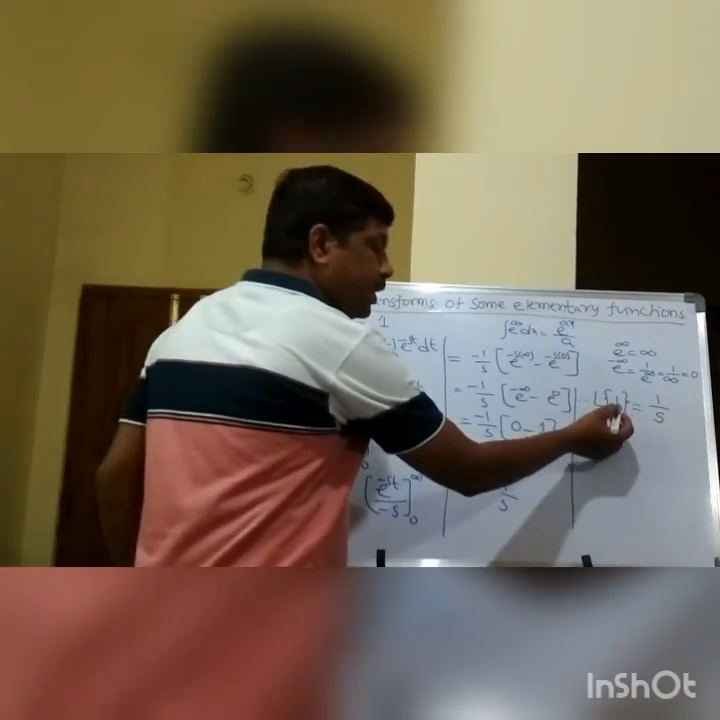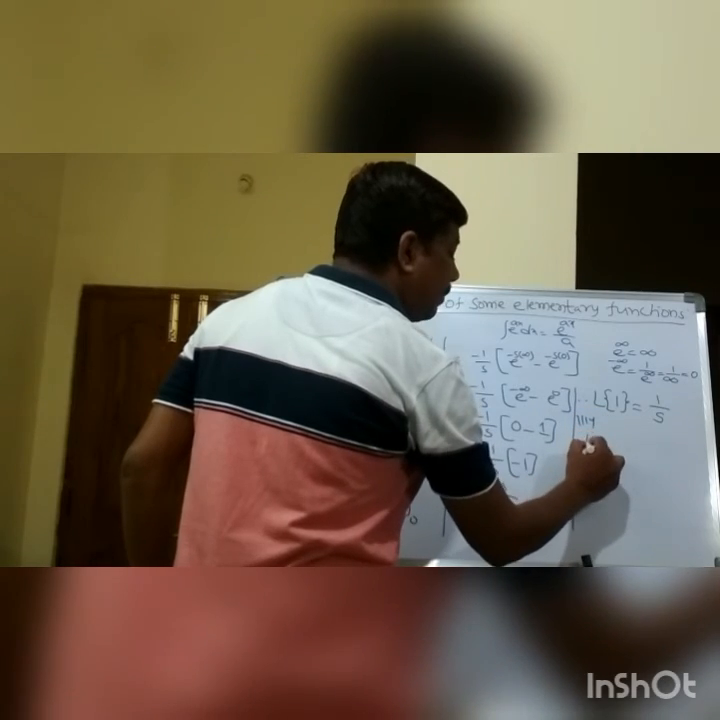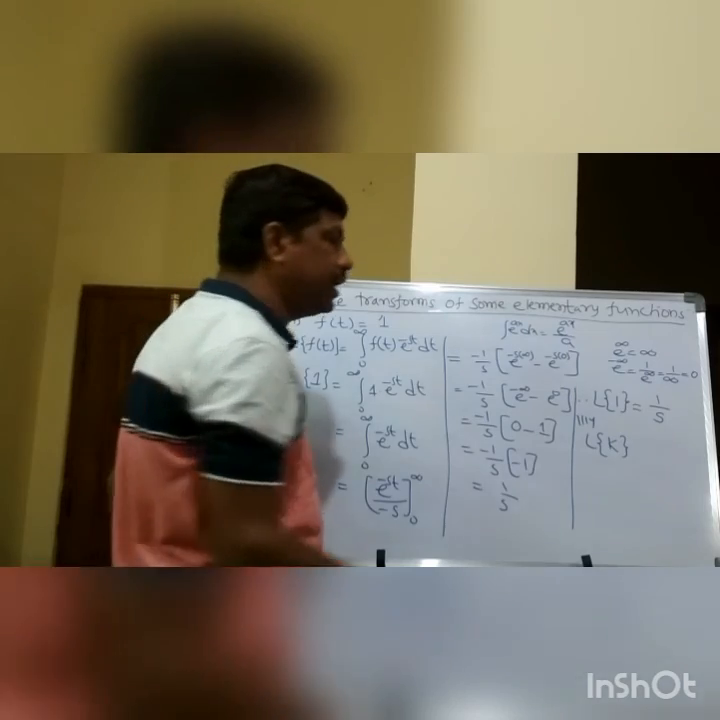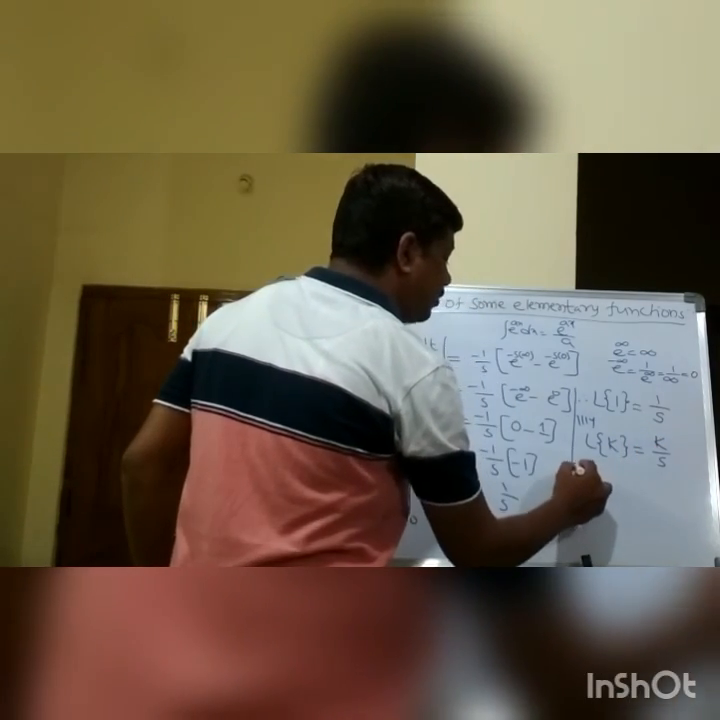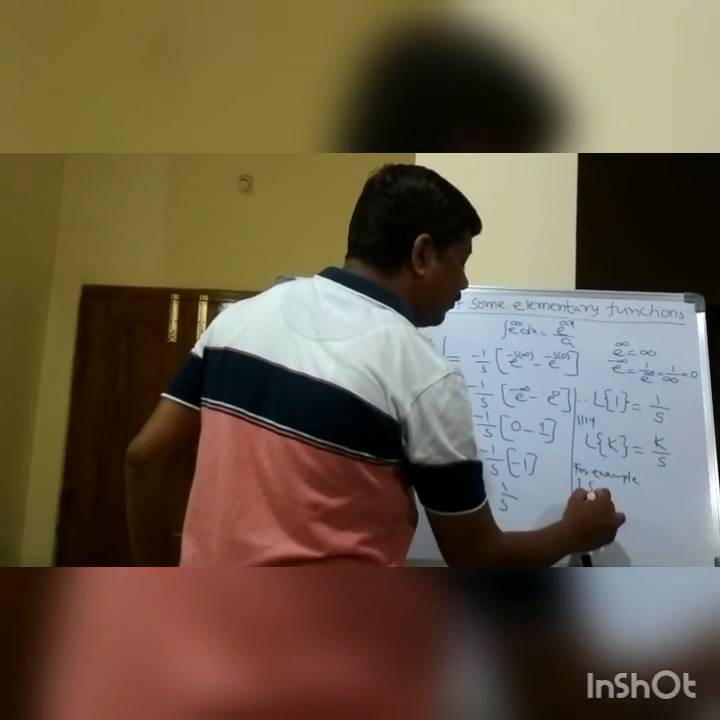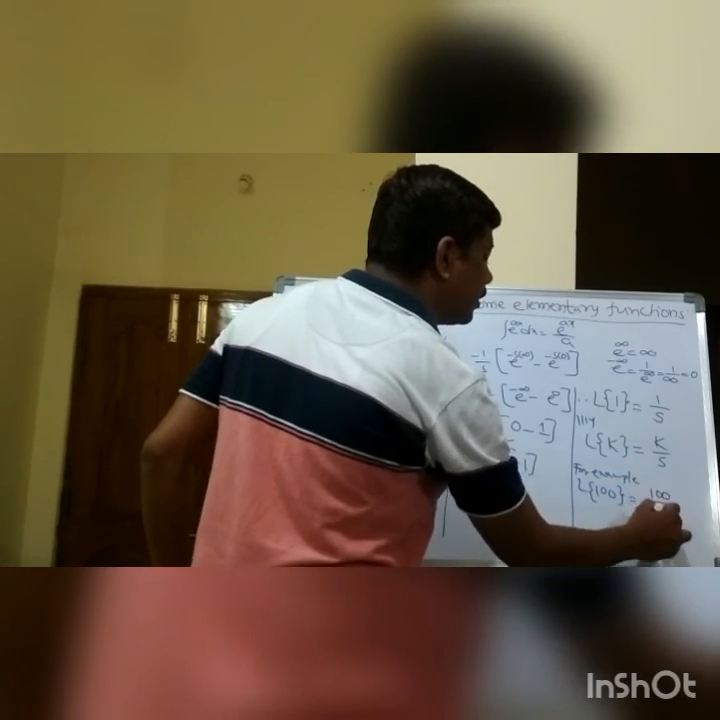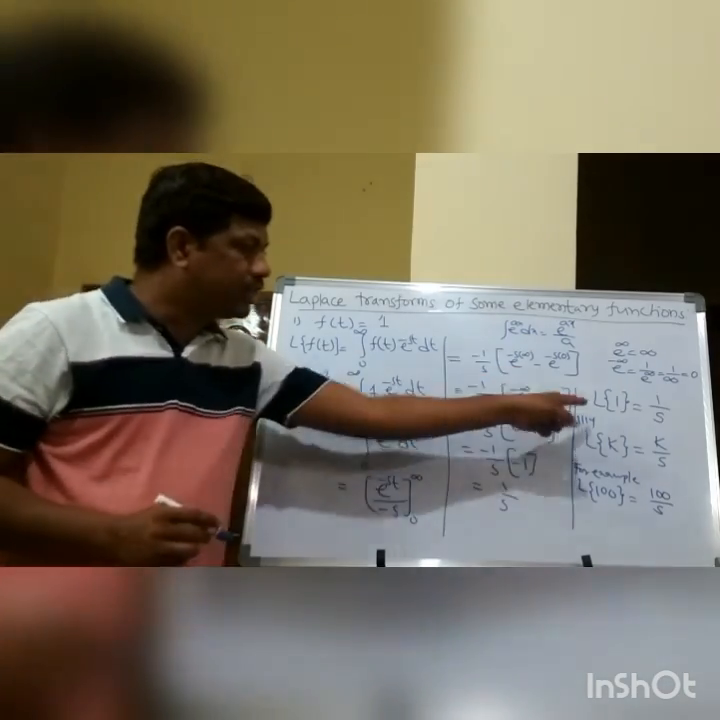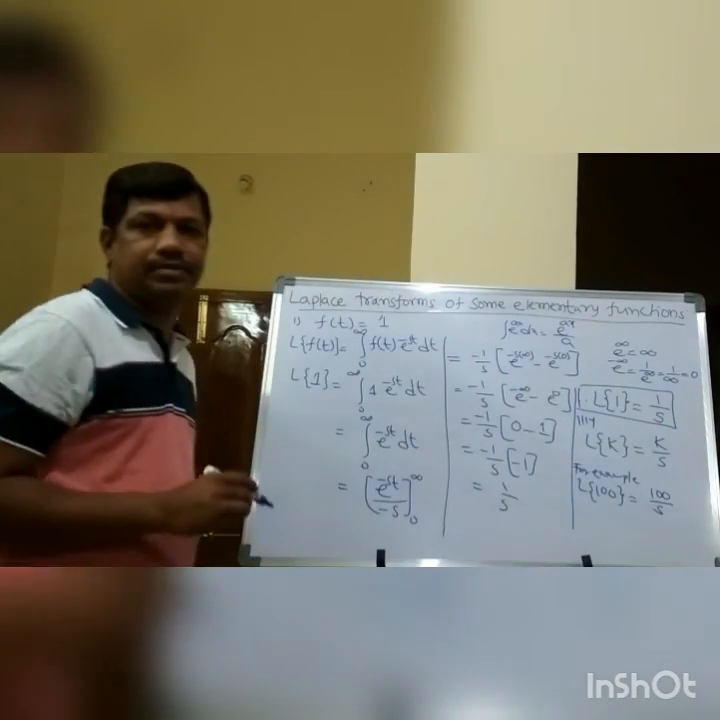So using this, similarly, the Laplace transform of a constant, suppose I take the constant to be k, becomes k by s. For example, suppose I take Laplace of 100. Then what do I get here? 100 by s. So the basic elementary result: Laplace of 1 is equal to 1 by s.